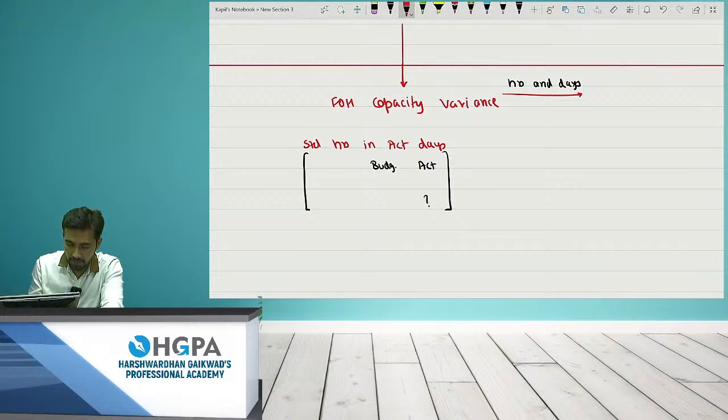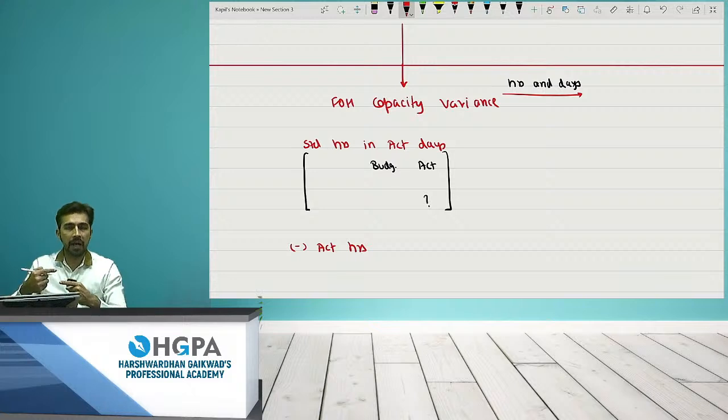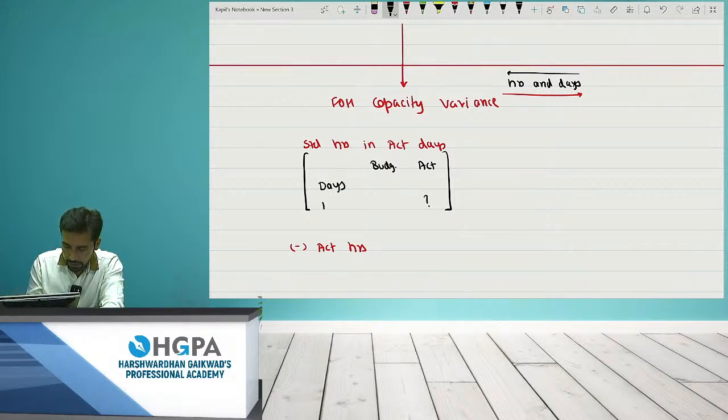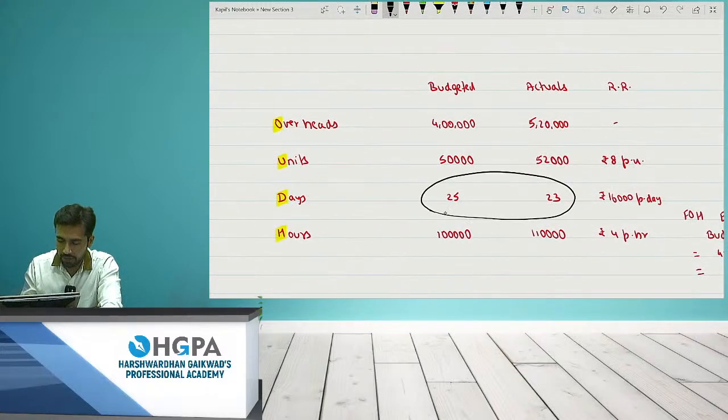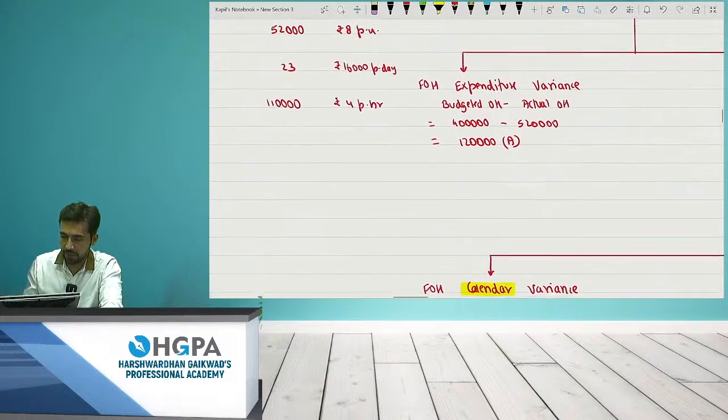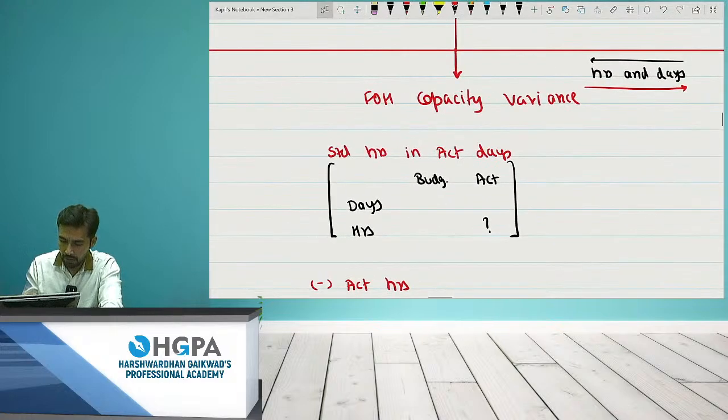So it is standard hours minus actual hours, right? Capacity I will compare by comparing the hours, right? It is standard hours minus actual hours, but I cannot write standard directly. I will compare in actual days, right? And what you have to write is, go reverse now. You write days over here and hours over here. Days and hours, right? I'll go to the table and I'll just check the data. First of all, what are the days? How many days are there? 25 and 23 days are there. Okay, 25 and 23. I'll write over there days 25 and 23, right?